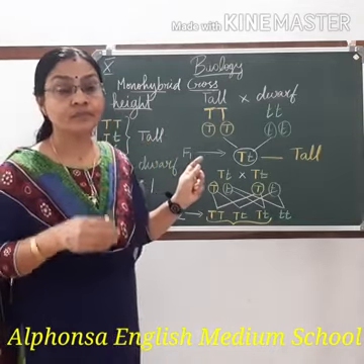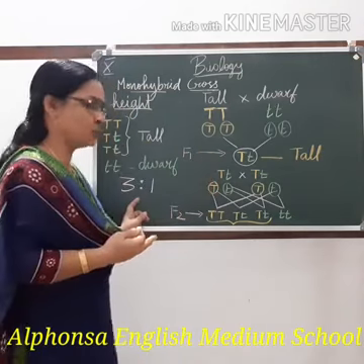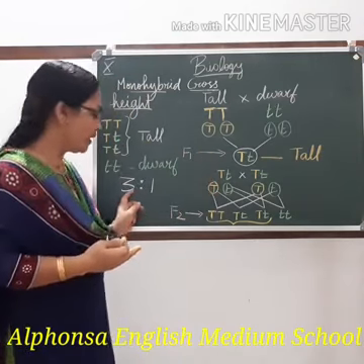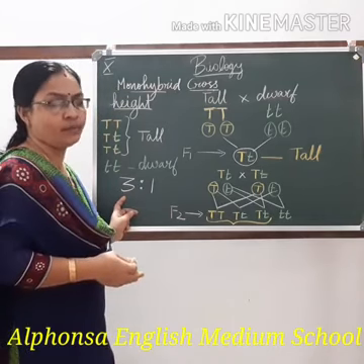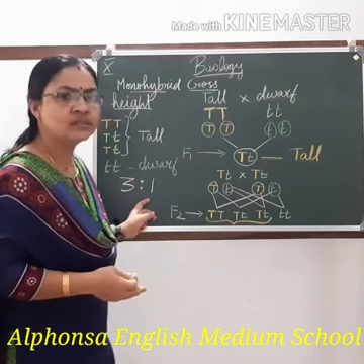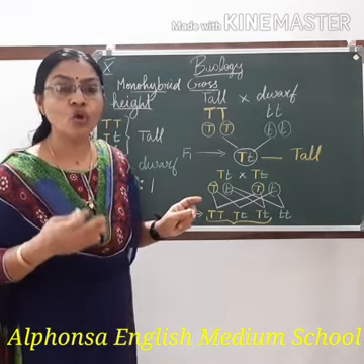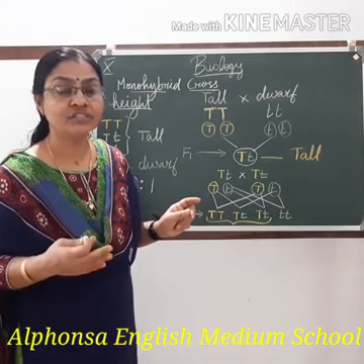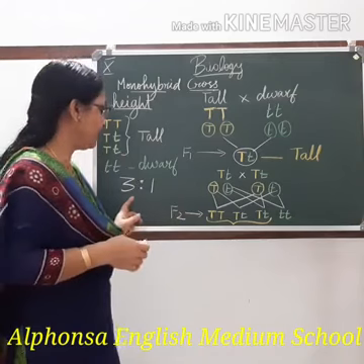So what is the phenotypic ratio of a monohybrid cross? 3:1. What does 3 represent? Yes, tall plant. And what does 1 represent? Dwarf plant. What is the percentage of tall plants produced in the F2 generation in a monohybrid cross? 75%.